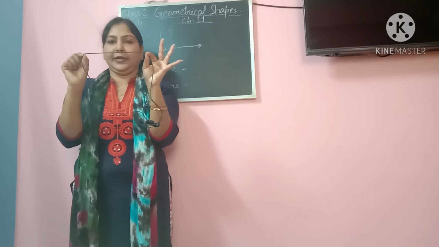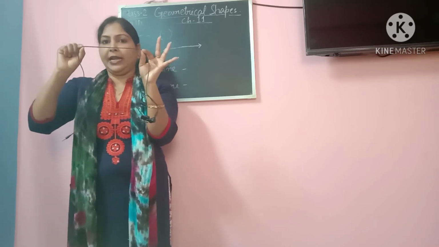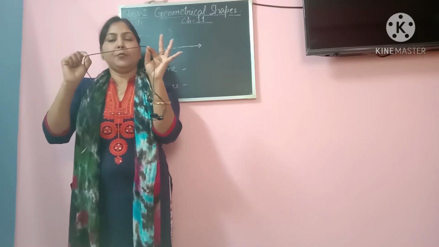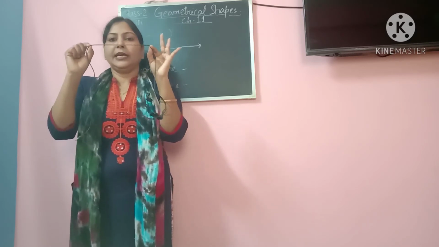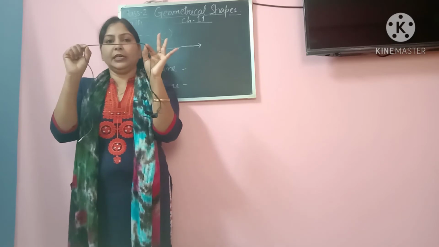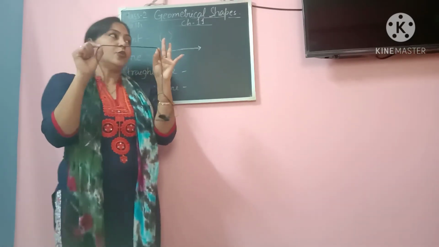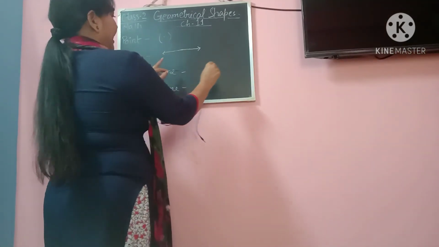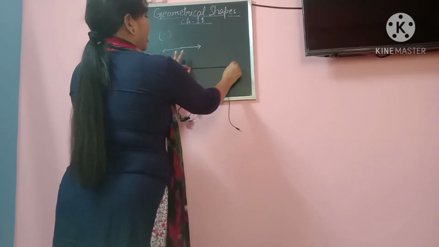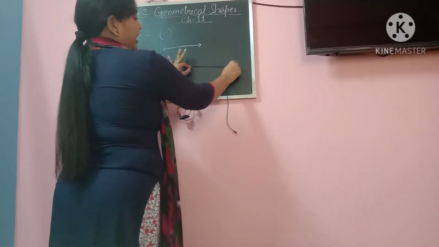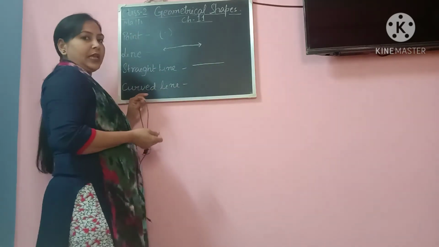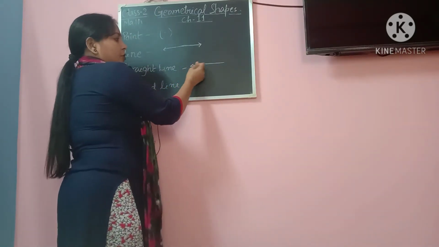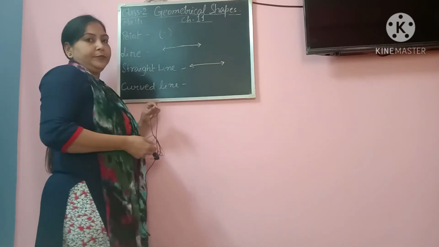Straight line. So from my left hand, this end point, to the right hand, this end point, it is showing the straight line. If I try to draw a straight line, it will be right like this, absolutely straight. So this is also a straight line.